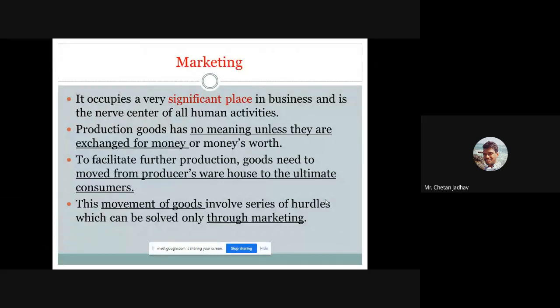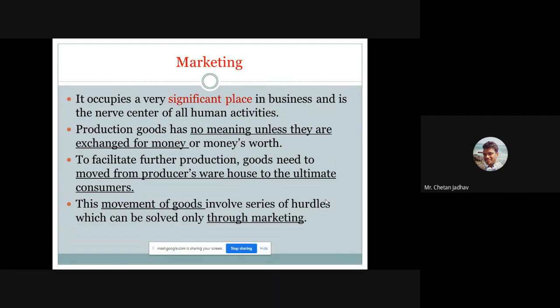So in simple language, we can define this: marketing is a very effective function in any organization, any business, any entrepreneurship, and it is the center of all the activities we do in terms of profit. Okay, produced goods have no meaning unless they are exchanged for money or money's worth. Until you are unable to sell your product, there is only loss.